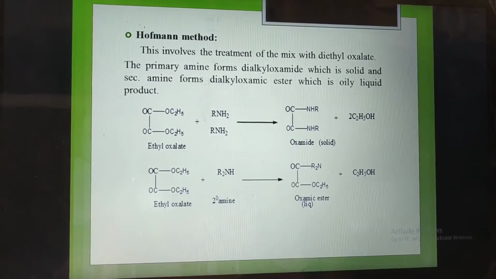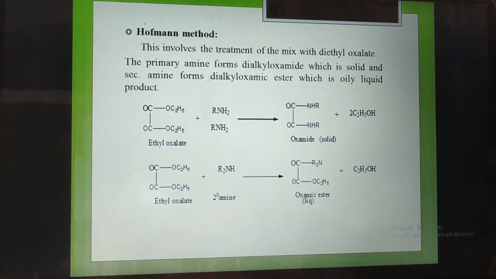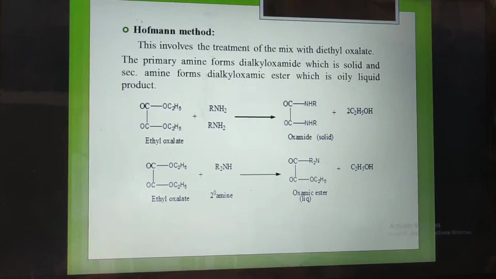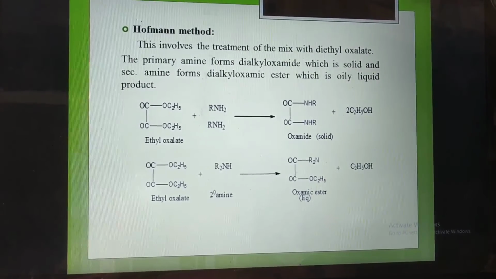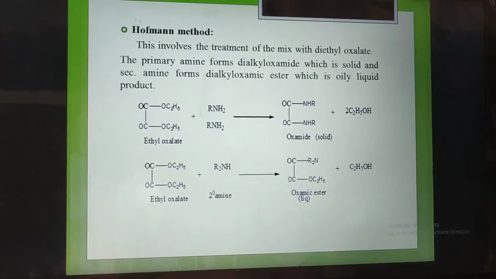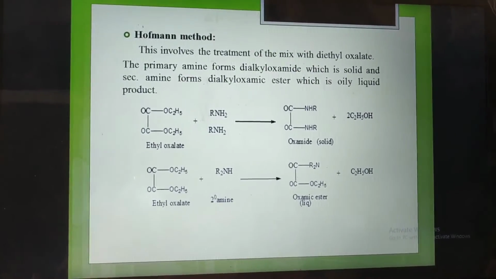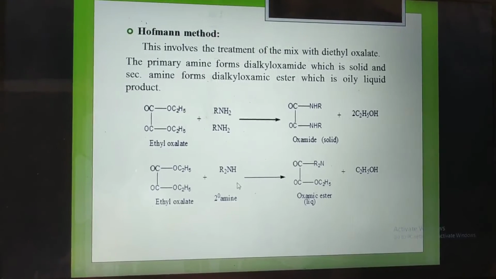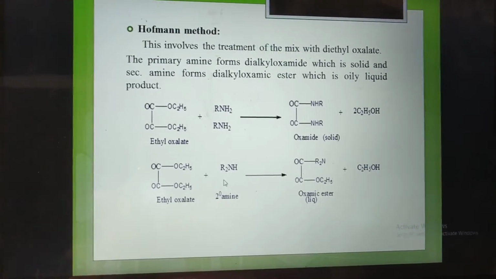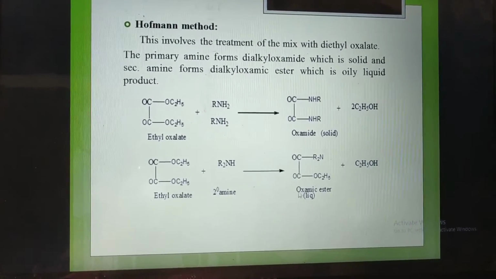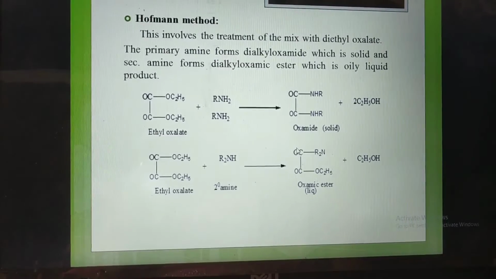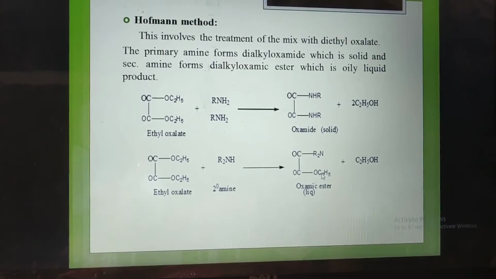Firstly, the ethyl oxalate reacts with two molecules of primary amine, forming oxamide, which is in solid form, or dialkyl oxamide. The second reaction is ethyl oxalate reacting with two molecules of secondary amine, forming oxamic ester, which is a liquid or oily liquid, hence indicating the presence of the secondary amine.